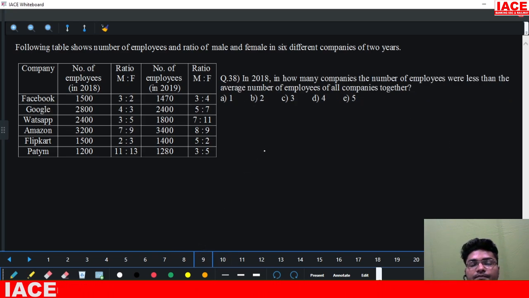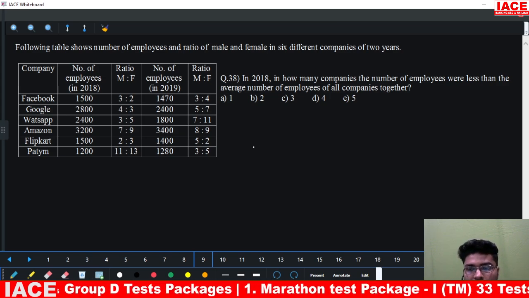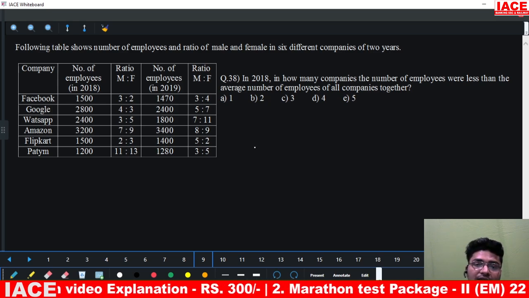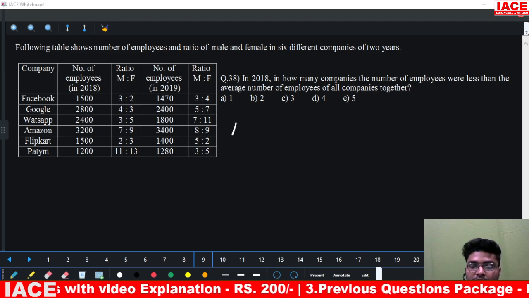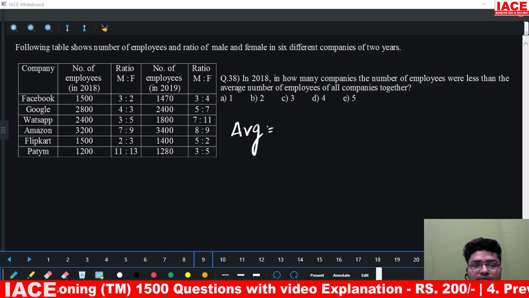Moving to the next question. Question number 38. In 2018, in how many companies the number of employees were less than the average number of employees of all companies together? That means we need to find out the average first of all. Once we find out average, question becomes easier.